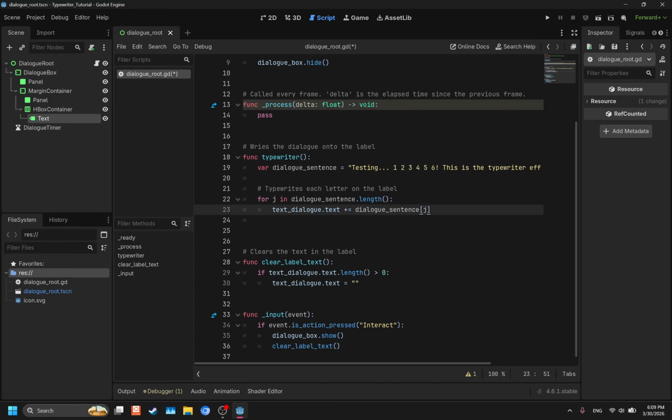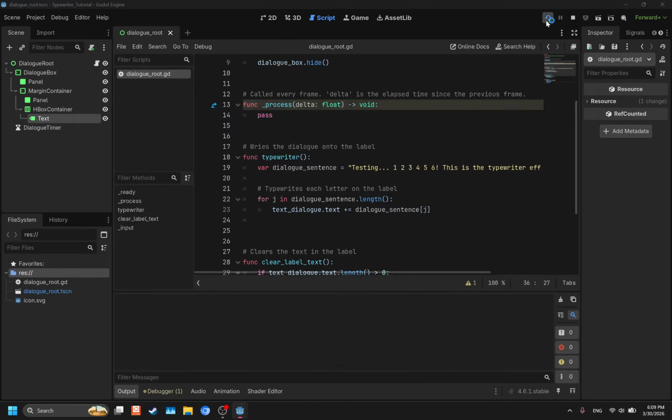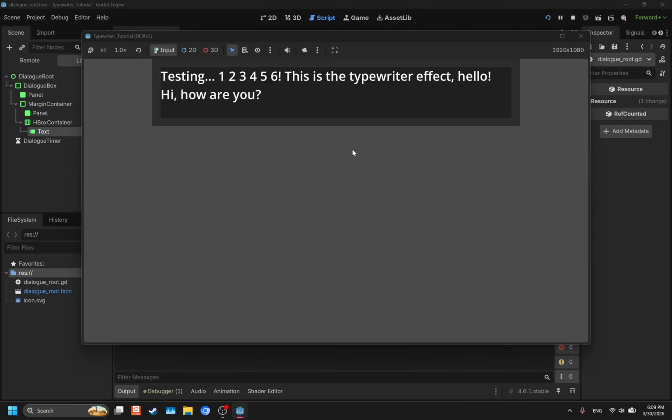Despite it iterating over the characters, it's going to do it at such a fast rate that it looks like it does it all at once. So let me show you. Go back to the input event and put the function here so that it actually calls it. So typewriter, and then test it out. See, it's got the message there, but it's not doing the typewriter effect.